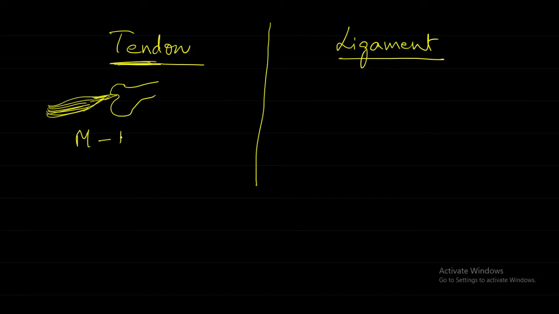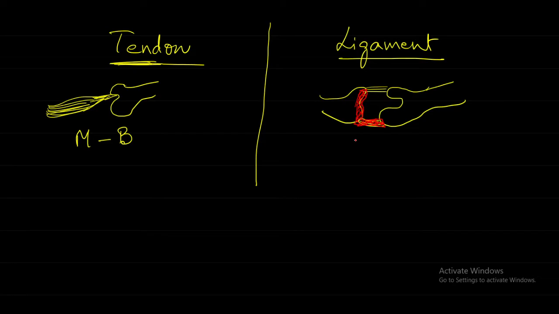Ligament is bone to bone. This bone to bone attachment. Everyone has a different way of remembering things, but you have to devise your own, whatever makes it easy for you to remember.